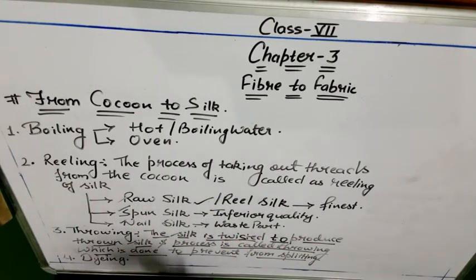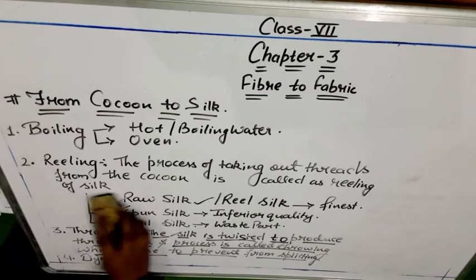After this categorization, we have to bind them together so that they cannot be split into different ones, so we carry out throwing. And the last part, we have to impart the desired color to the silk, and that process is called dyeing. After that, the silk is ready to make the fabric, and we can make whatever desired fabric we want.